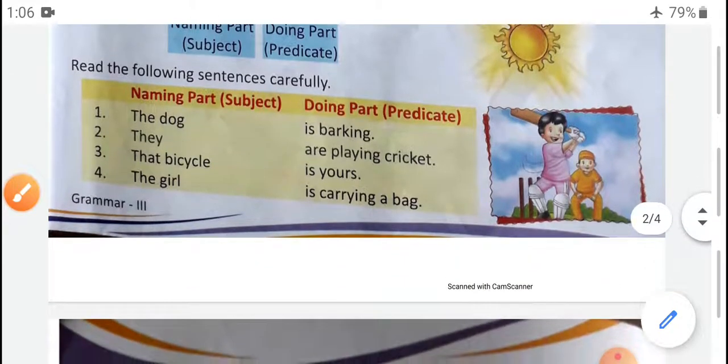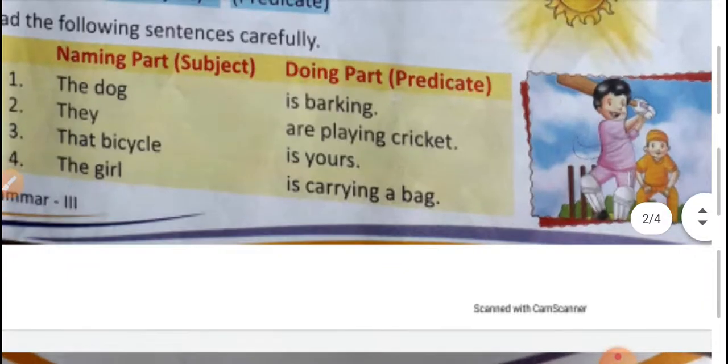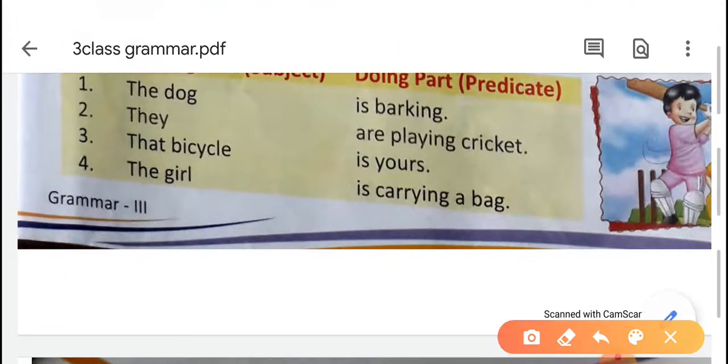Now some more examples are given here. First example is, The dog is barking. Here we are talking about whom? We are talking about the dog. That is why the dog is the subject. What are we saying about the dog? Is barking. So the predicate is "is barking."